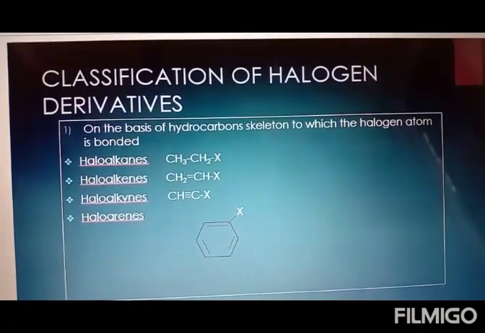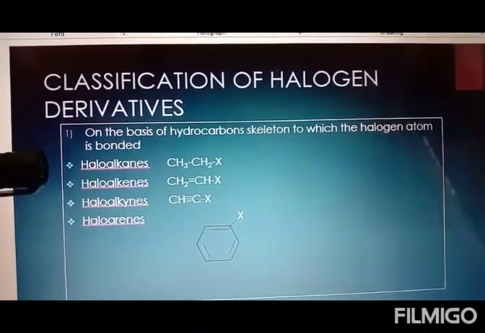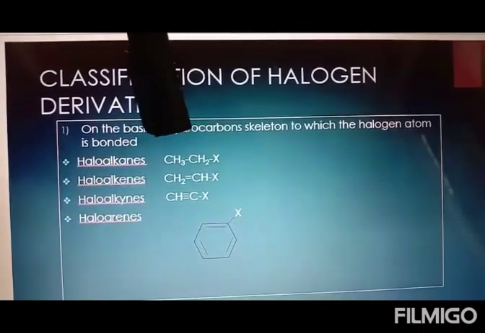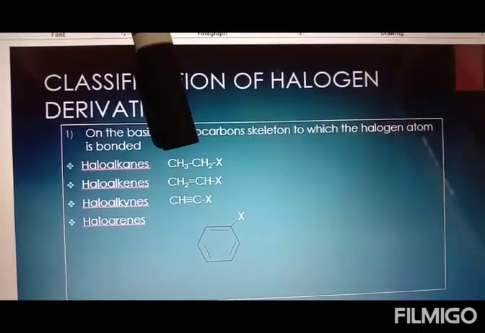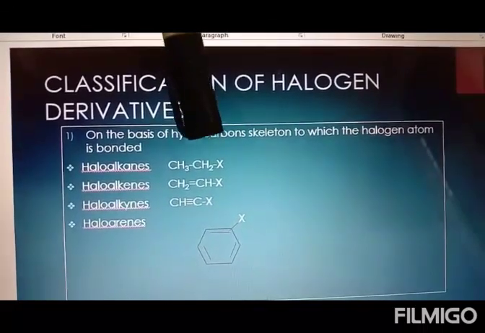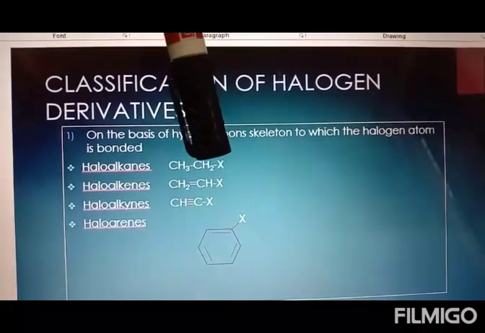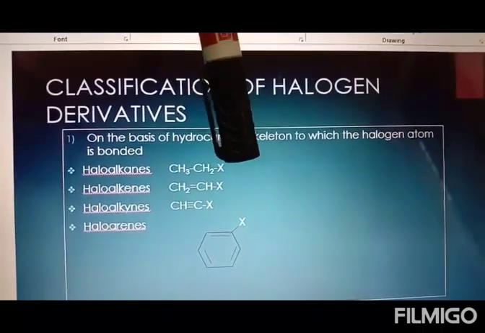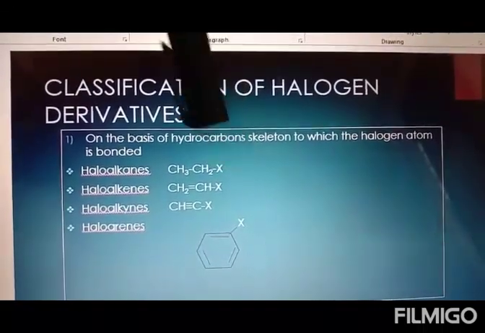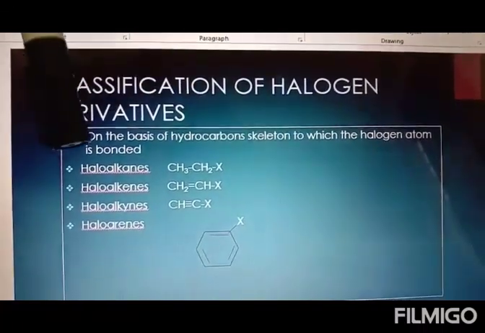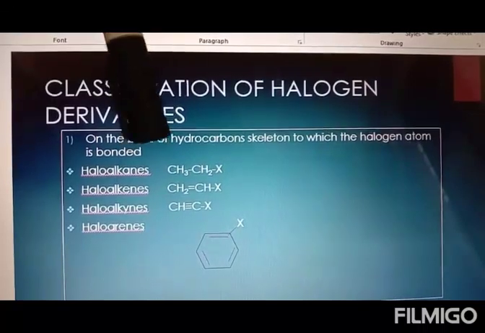So when we go for the alkane family, the first example is of ethane, the formula of ethane is CH3 single bond CH3, where I have replaced one of the hydrogen of ethane by halide group. The compound which is formed is haloalkane in general.